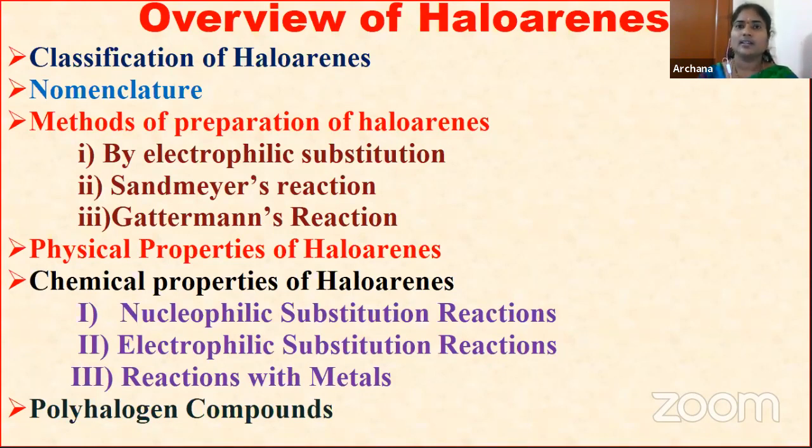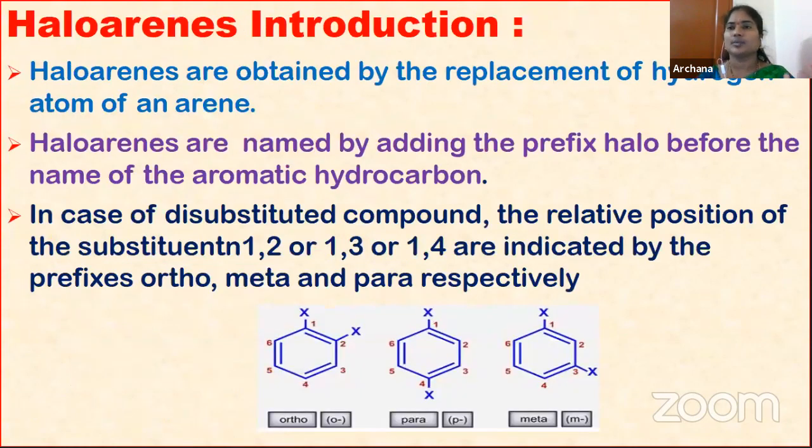Let us see, children, before starting haloarenes, how haloalkanes are formed, which we already learned. Can you tell, children? Yes, it is easy to tell. When a hydrogen atom in a hydrocarbon, if it is an aliphatic compound, is replaced by a halogen, then haloalkanes are formed. Is it right?